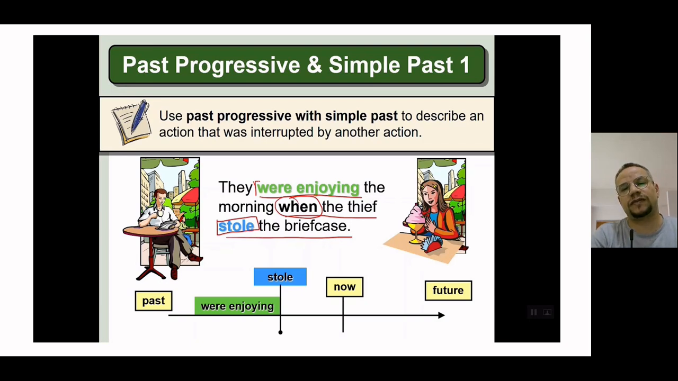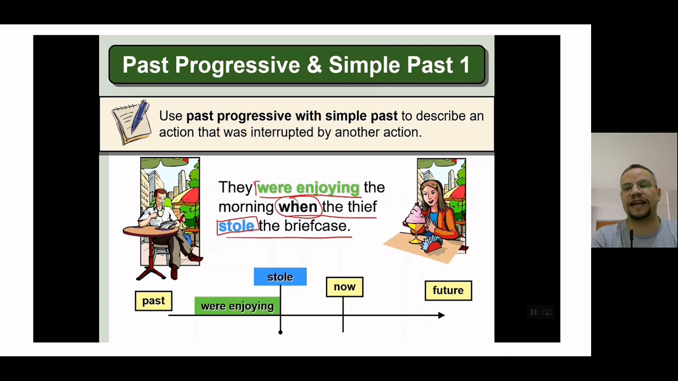So let's go. Here we have two actions. They were enjoying the morning when the thief stole the briefcase. Perfect. Which action happened first? We have two actions. Enjoying the morning with a coffee and an ice cream, as you can see now, and the second action about the thief that stole the briefcase.